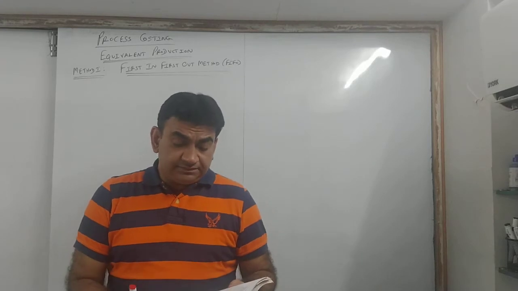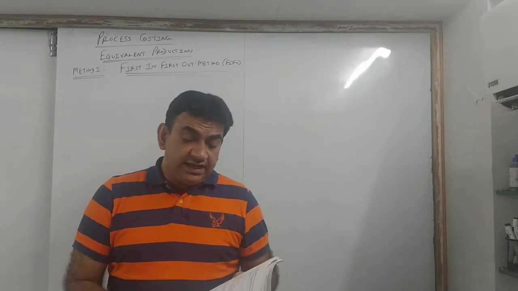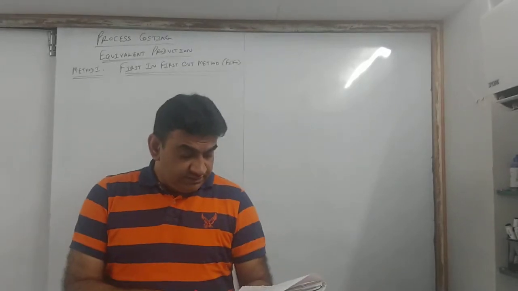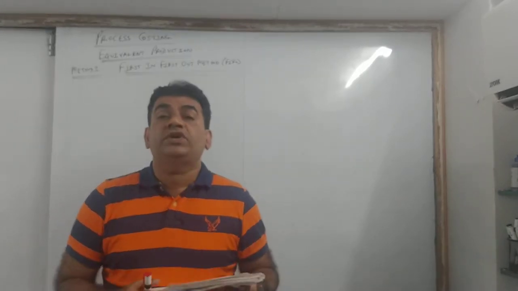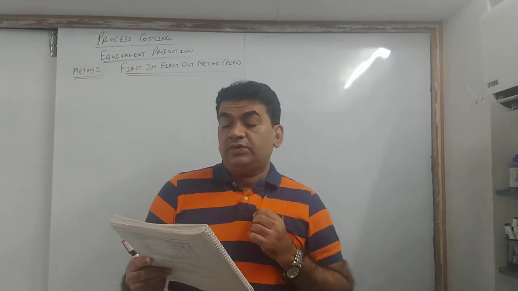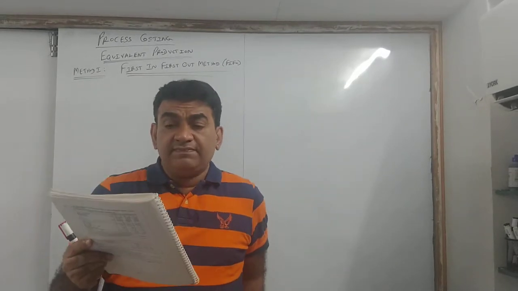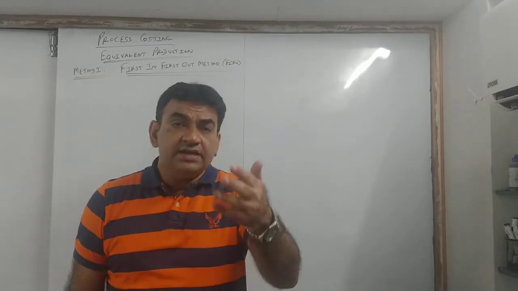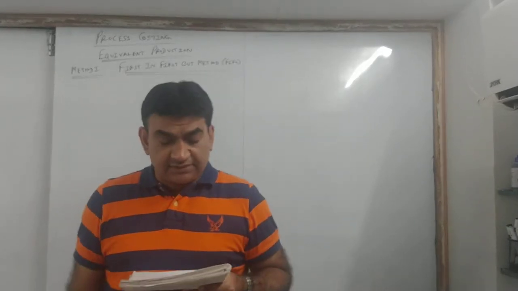Take out the textbook. Take the first page, that is the practical part, sums on equivalent production. Page 55, question number 14. Page 55, question number 14. This is a very basic sum without opening WIP. The main point comes in opening WIP, but before that, let's see this sum.